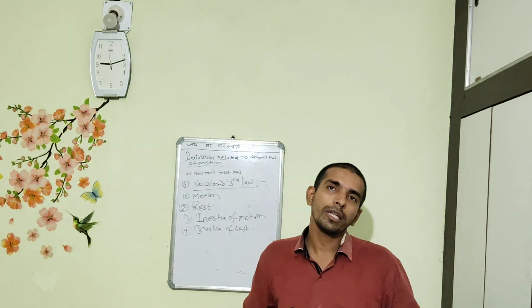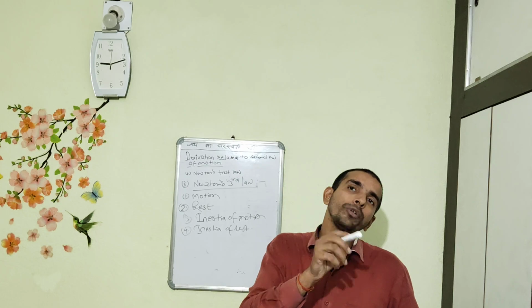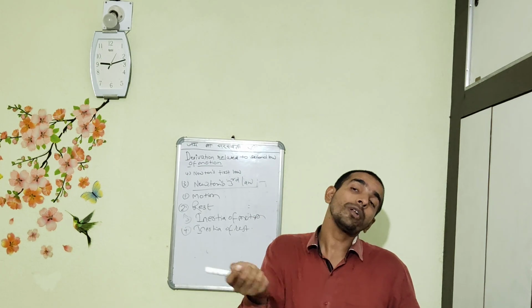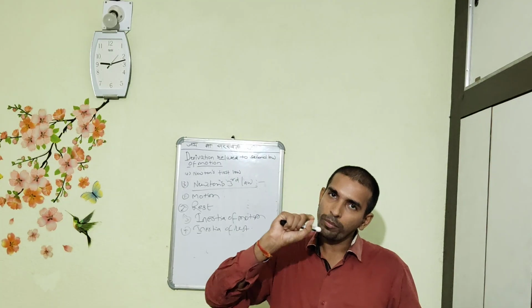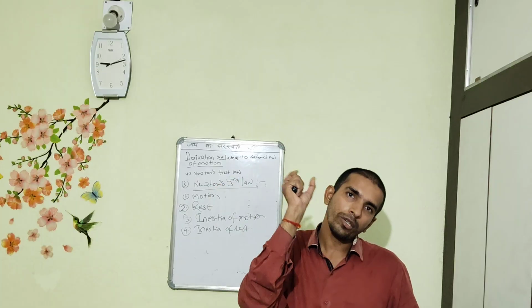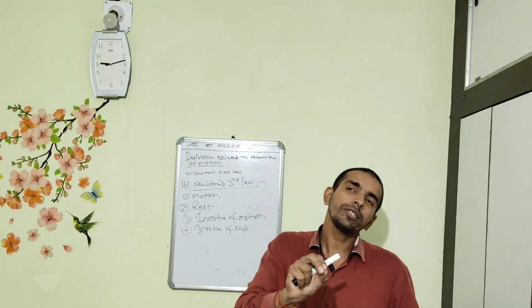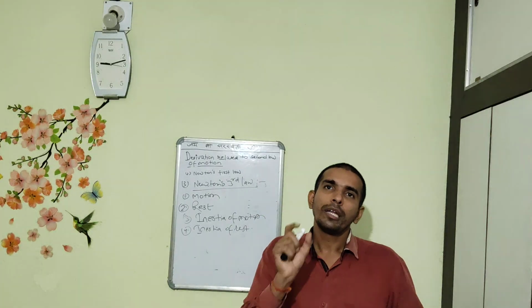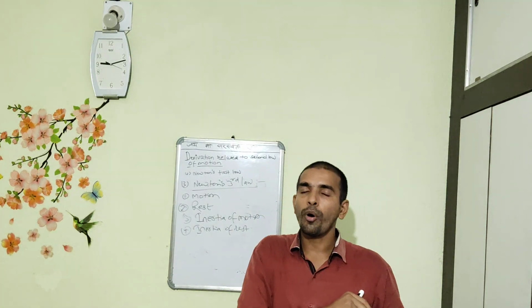Inertia of motion states that a body continues to be in the state of motion until and unless an external force is applied to change its state of motion. That is, if an opposite force is applied to change its state of motion to rest, then we can say that the state had changed. Inertia is the inherent property of the object.